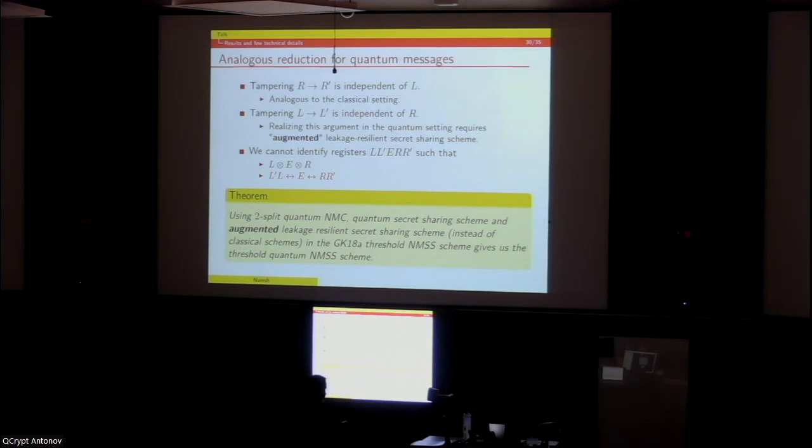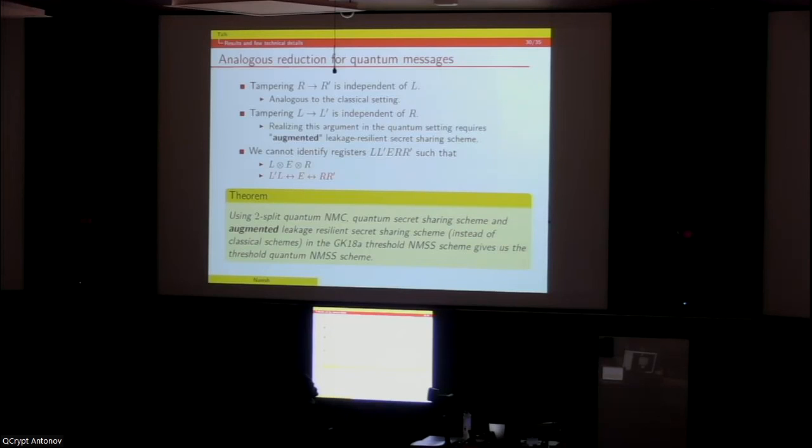So now let's try to see this reduction in the quantum setting. The first step goes analogous to the classical setting. In the second step, we were able to argue that L to L prime can be independent of R, not just with leakage resilient but with what we call augmented leakage resilient secret sharing schemes. Overall, we expect to construct such a classical argument, but in the quantum setting we cannot hope to identify such L, L prime, E, R, R prime satisfying these two.